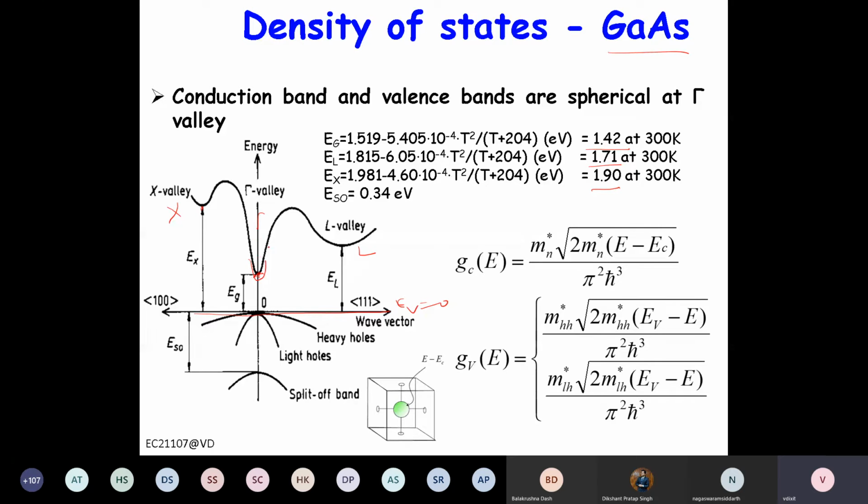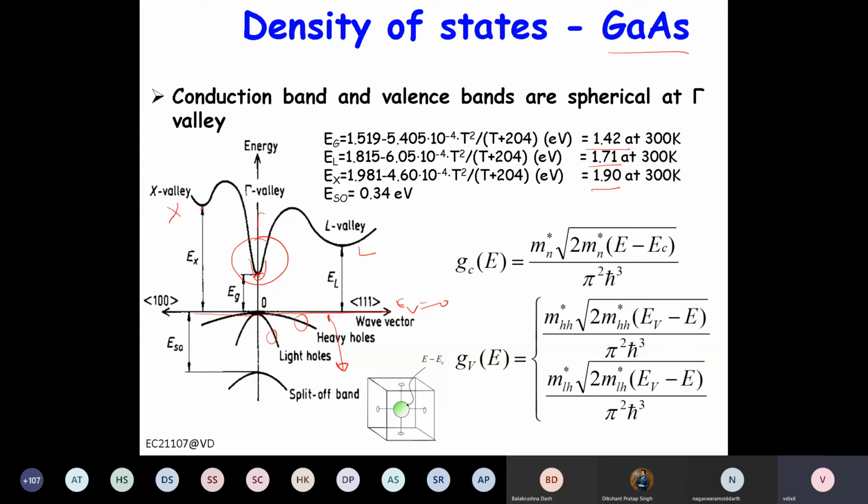So this will be your conduction band, and then you have the heavy hole and light hole. For the conduction band, you can write m to the power 3/2 root 2 E minus EC by pi square h bar cube. For the heavy hole also you can write m to the power 3 by 2 root 2 EV minus E, because here E is going down, right? Above EV there is no state, so it is 0.